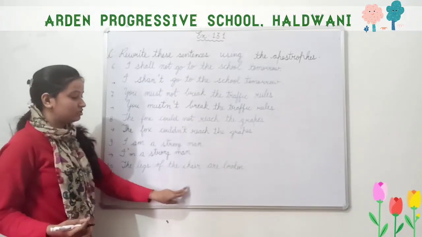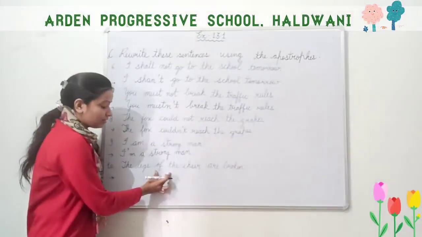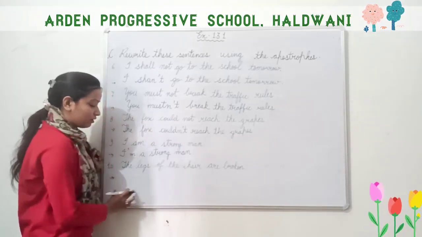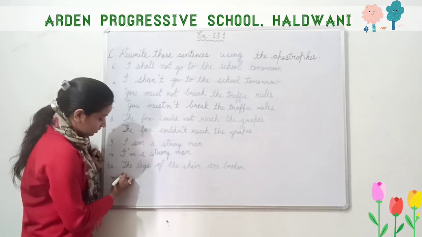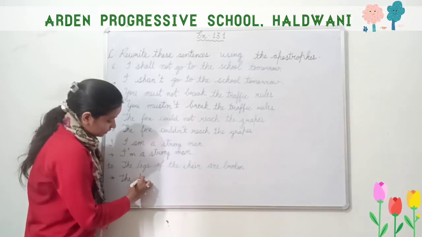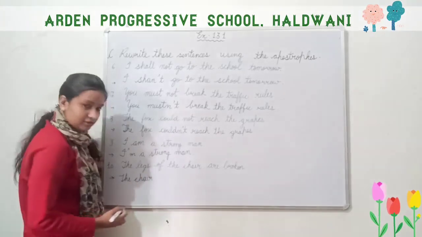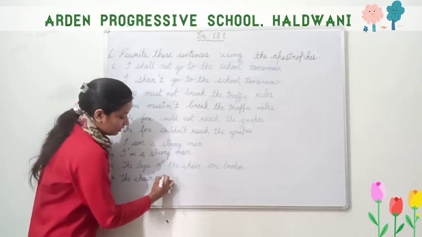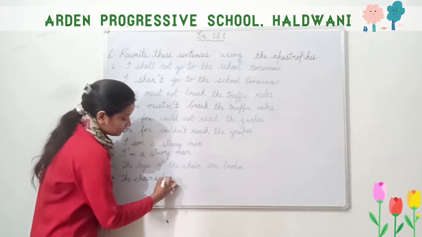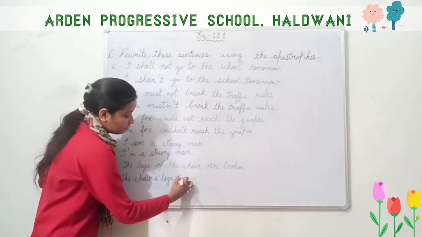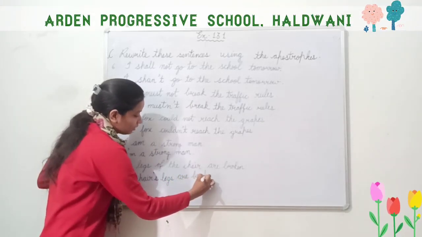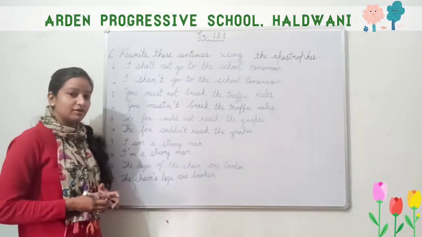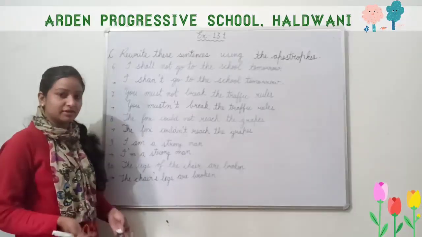The legs of the chair are broken. So here of is given. So the legs belong to the chair. So what should we write? We have to write this possessive noun at first. The chair, C-H-A-I-R, chair's. Okay, so apostrophe S. The chair's legs, L-E-G-S, legs. The chair's legs are broken, B-R-O-K-E-N, broken, full stop. So we have completed the exercises of the chapter apostrophe.